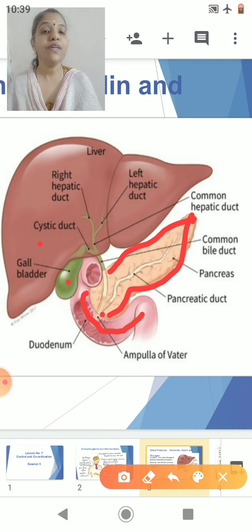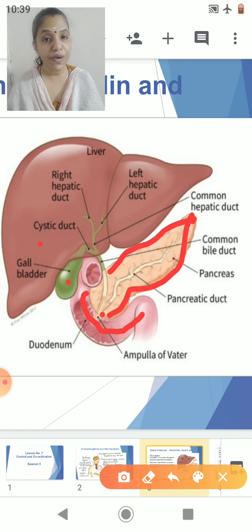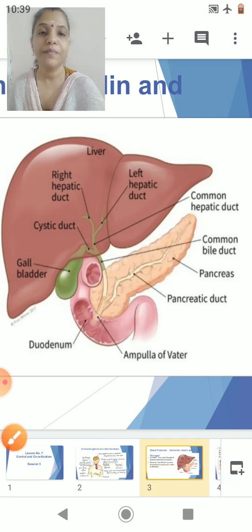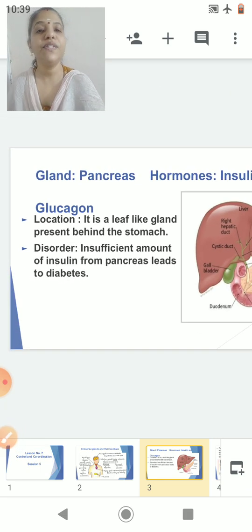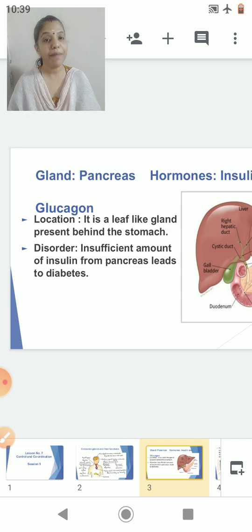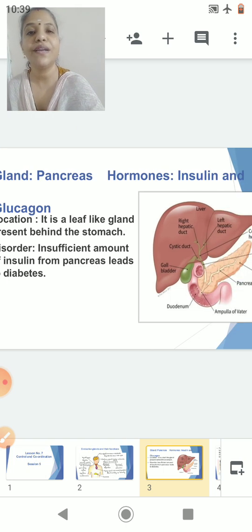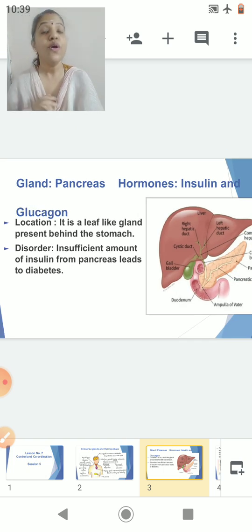Okay, now after the position of the pancreas, let's go on to study the disorders related to the endocrine gland pancreas, as well as what hormones are secreted and how they act in our body. As I mentioned, there are two hormones secreted by the pancreas. One is insulin and the other is glucagon.